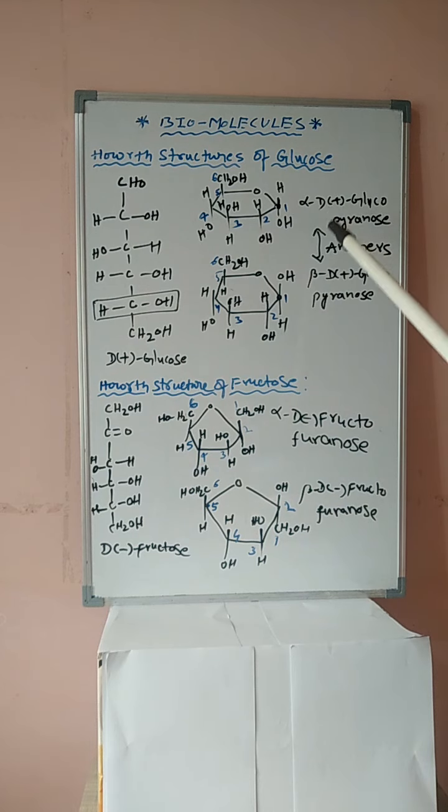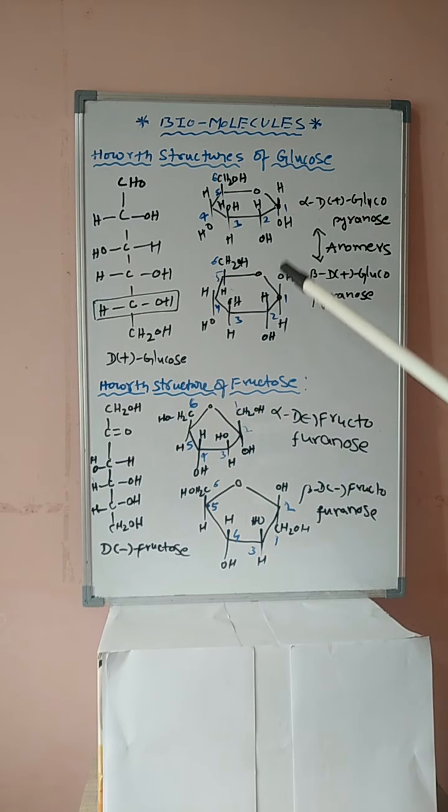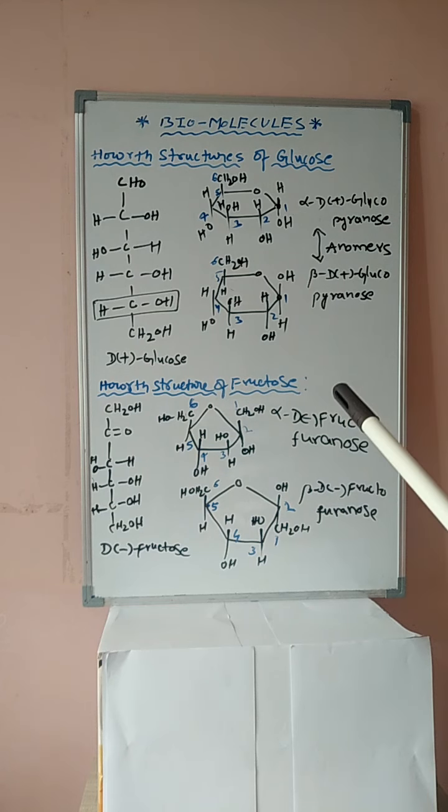Both alpha and beta carbohydrates differ in configuration at the first carbon only. Hence, these compounds are called anomers. That is, the carbohydrates which differ in the configuration, or in the structure, at the first carbon are known as anomers.